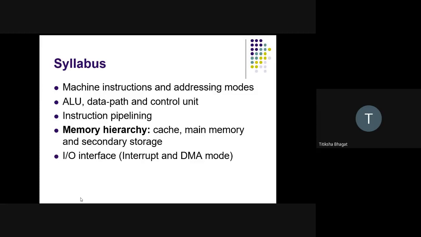The third is instruction pipelining, memory hierarchy, and input output interface. You can find the chapters on all these topics in both books: machine instruction, ALU, instruction pipeline, memory hierarchy, and IO interface.